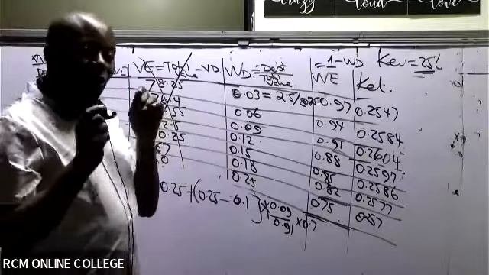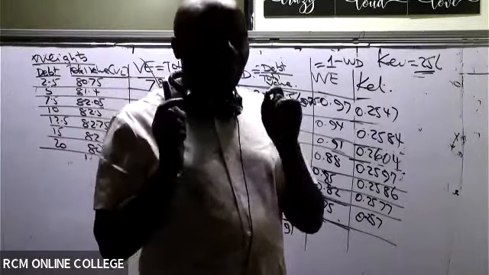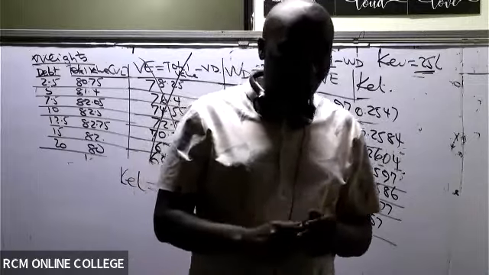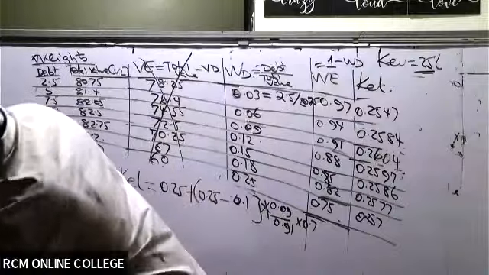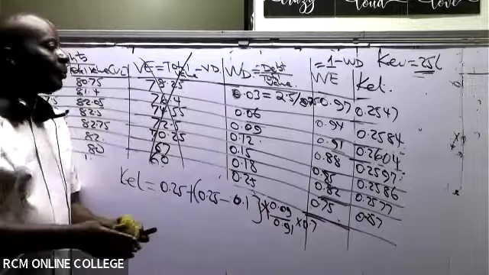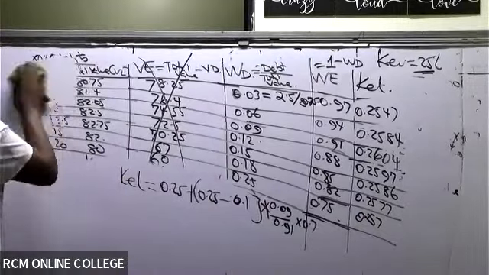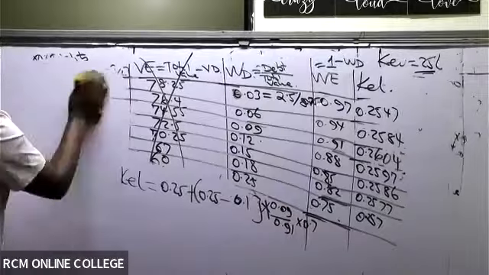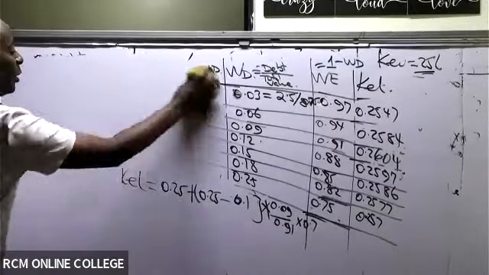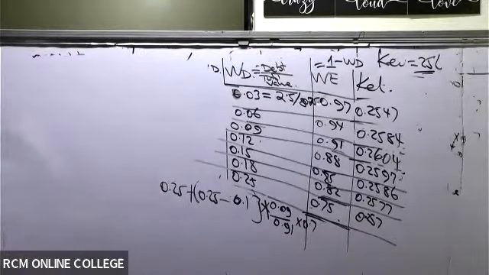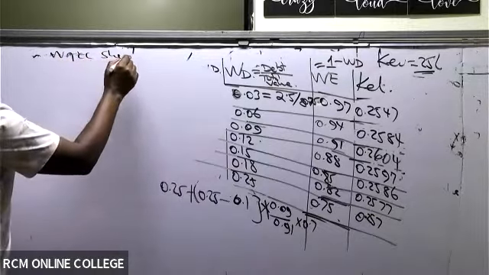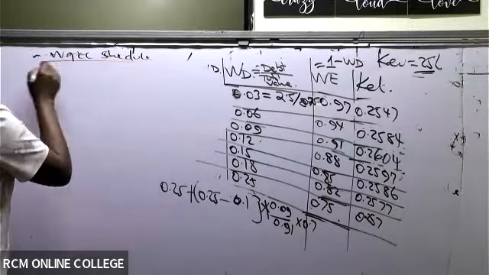No. Now we need to do the last table, which is the WACC schedule table. Under the WACC schedule, this is what I need.